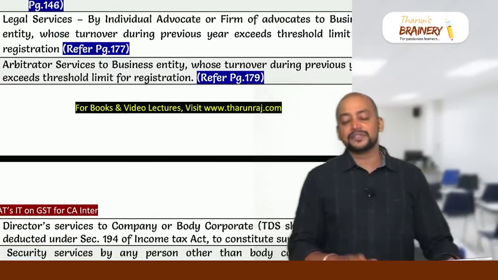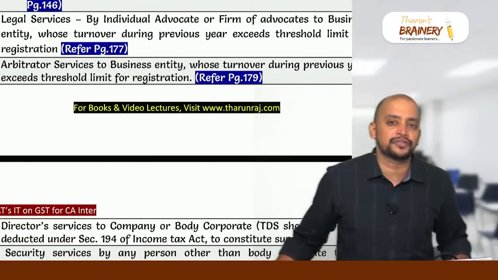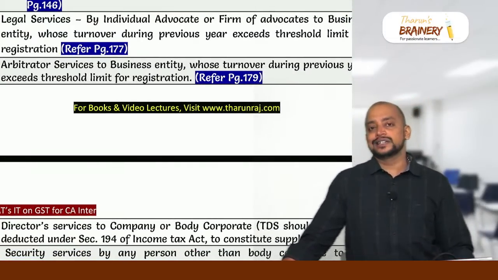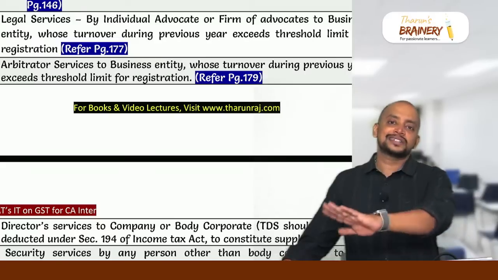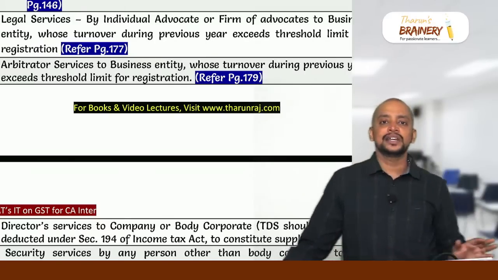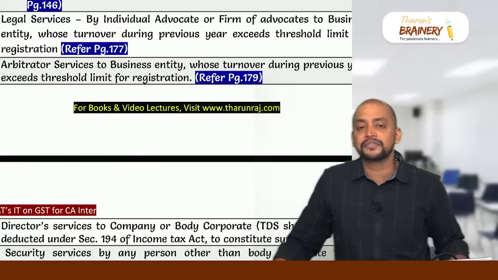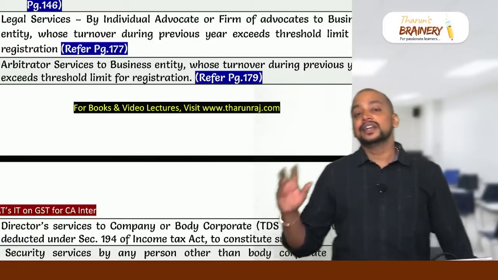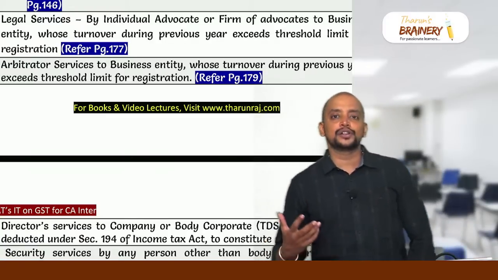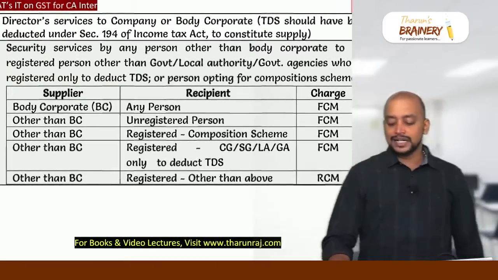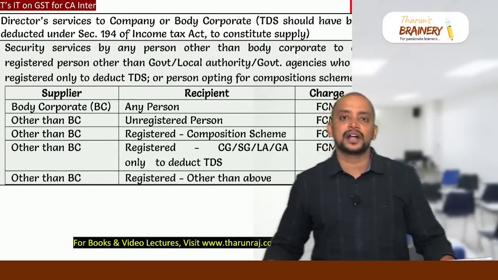Then legal services provided by individual advocate or firm of advocates to a business entity, including a senior advocate, will come under RCM. So the business entity will be liable to pay GST. However, we have some exemptions in that regard. Then arbitrator services to business entity also will come under RCM. Then director services to company will come under RCM.